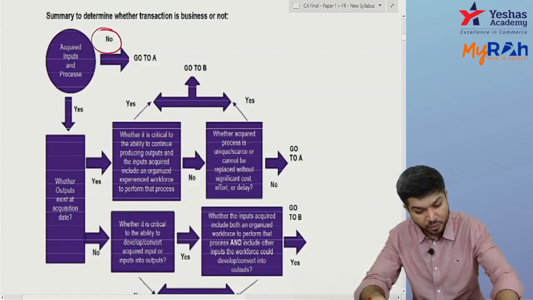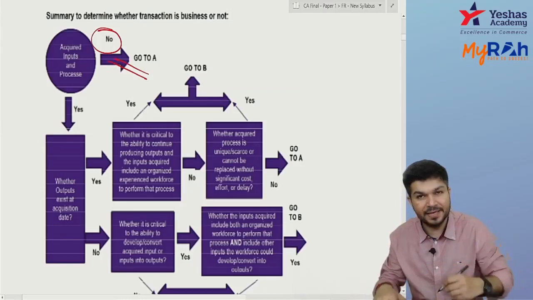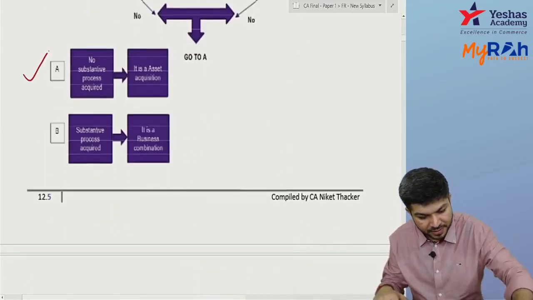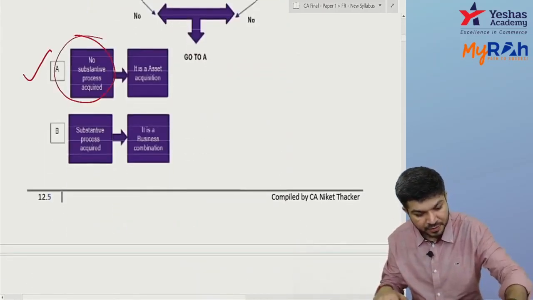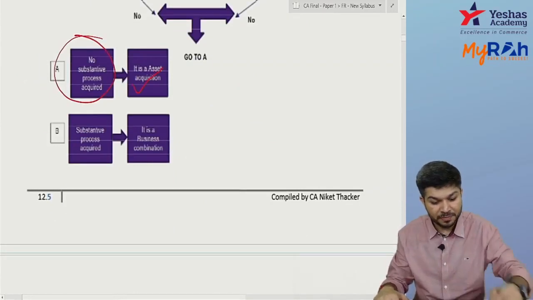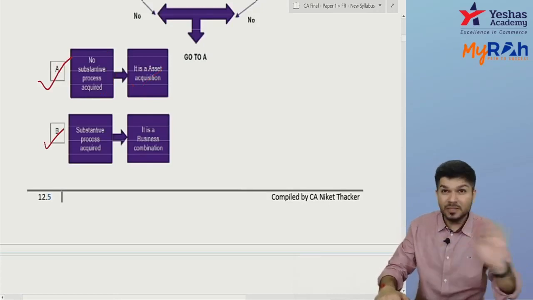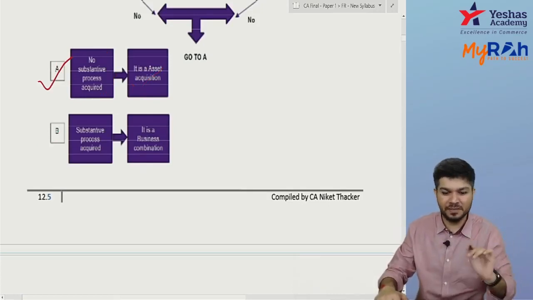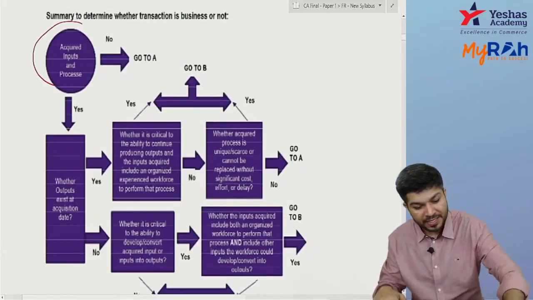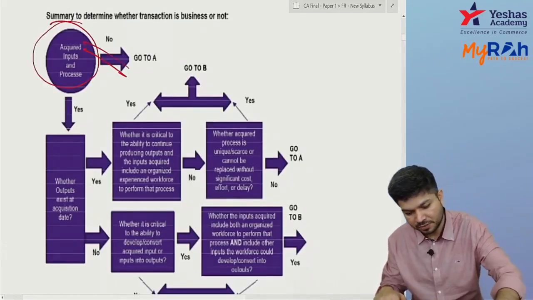If the answer is no, go to A. Now what is A? A is no substantive process, it's an asset acquisition. A is not a business combination, B is a business combination. So, do we have acquired input and process? No. Okay, so it's an asset acquisition, not a business combination.